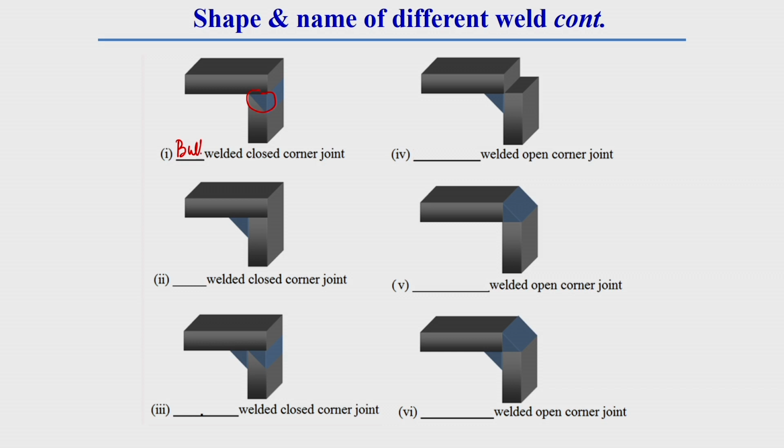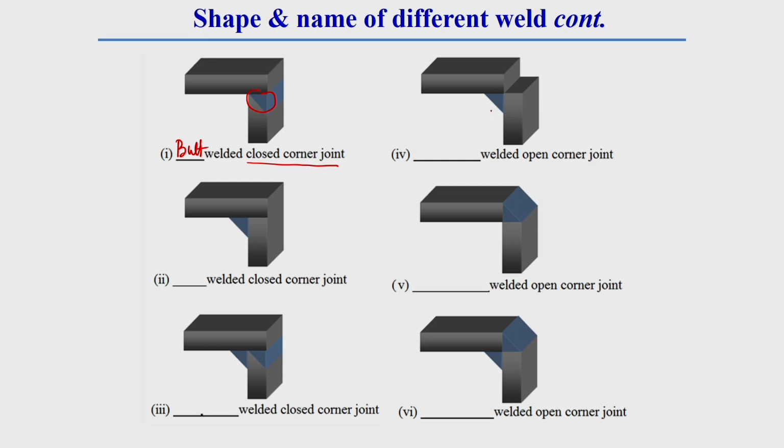Butt welded, here butt weld is done for what types of joint? Close corner joint. That I have already explained in details in categories of corner joint, what is close corner joint. But here what types of weld we made? Here the weld we made is butt type, that is why it is called butt welded close corner joint.